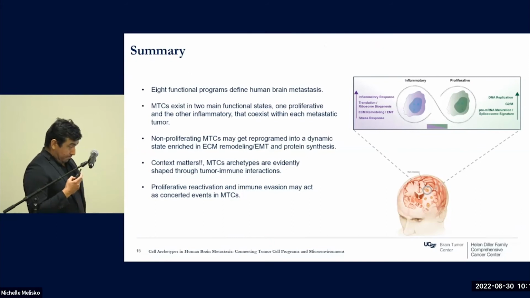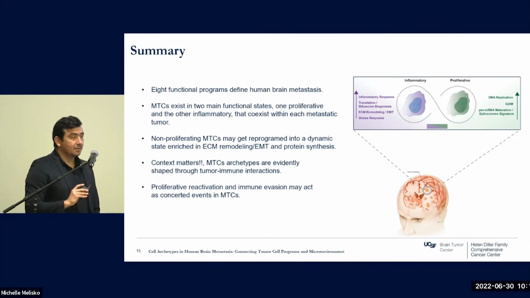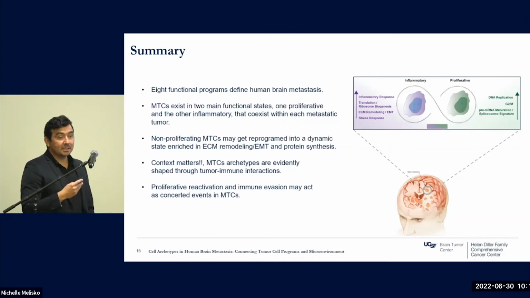Okay, so today I show you this idea, what kind of program the cancer cells actually activate in human metastasis. We identify a different program. This program defines two functional states that we call in this study archetypes, one inflammatory and one proliferative. What is interesting is this non-proliferating, quiescent state, which looks very dynamic. The increase of protein synthesis, ECM remodeling, EMT, is very intriguing, and it is very interesting to really understand what these cells are doing when they cannot proliferate.